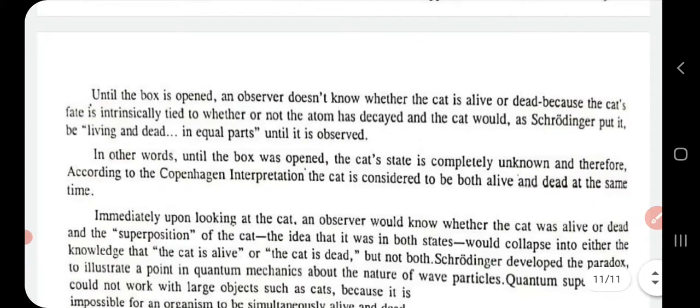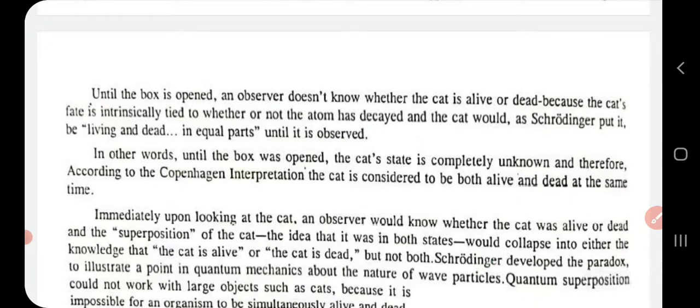So, what we can say is that until the box is opened, an observer doesn't know whether the cat is alive or dead. Why? Because the cat's fate is intrinsically tied to whether or not the atom has decayed. So until the box is opened, it is not possible for us to say whether the cat is alive or dead. That is, the state in which the cat exists is completely unknown, and therefore, according to the Copenhagen interpretation, the cat is considered to be both alive and dead at the same time.